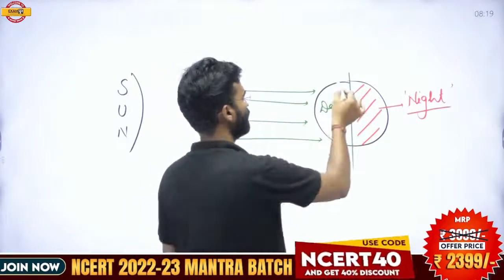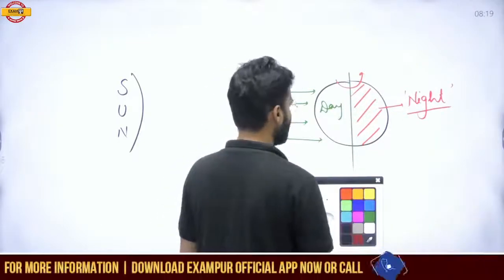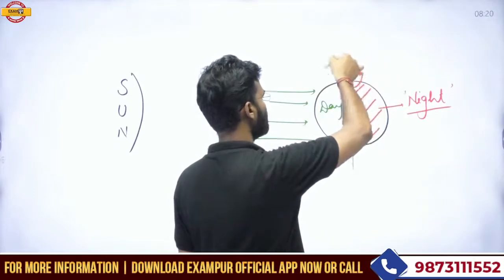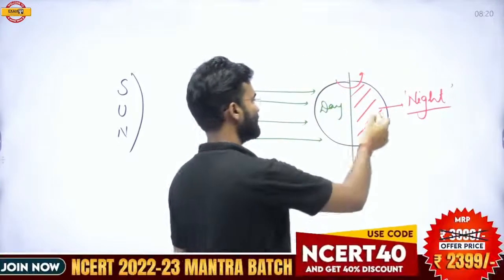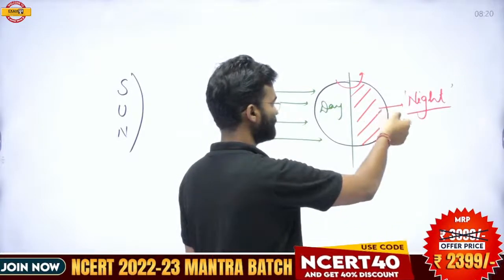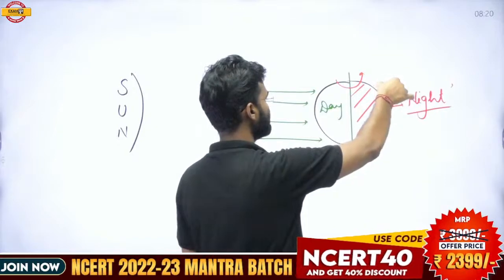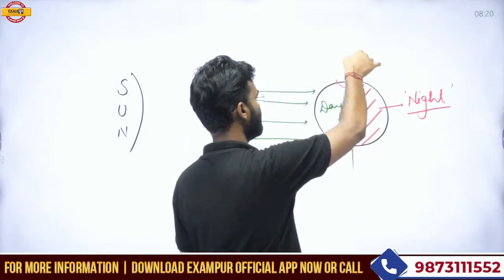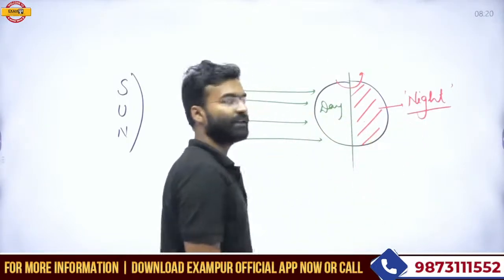After some time, because the rotation continues, the section at night comes in front of the sun, and then this night place will experience the day.